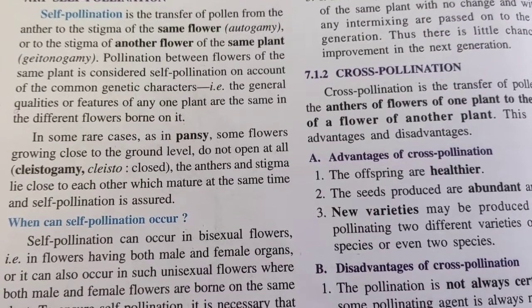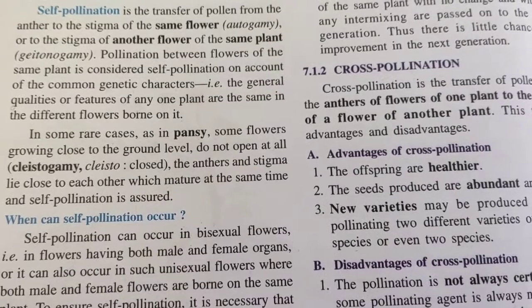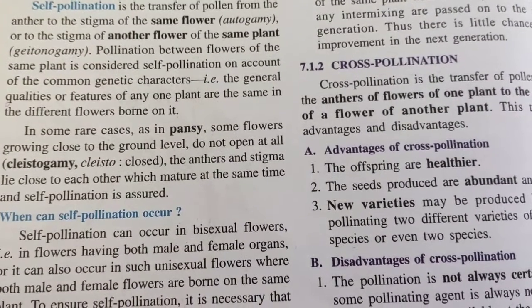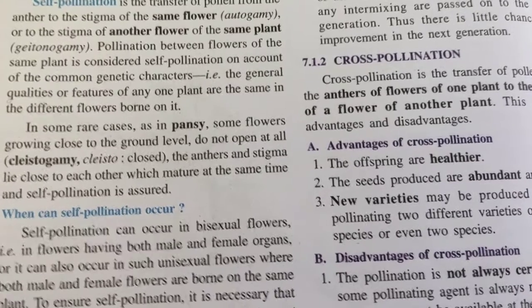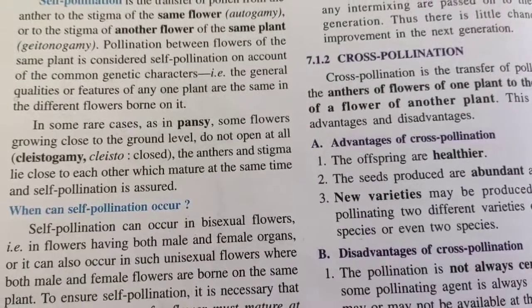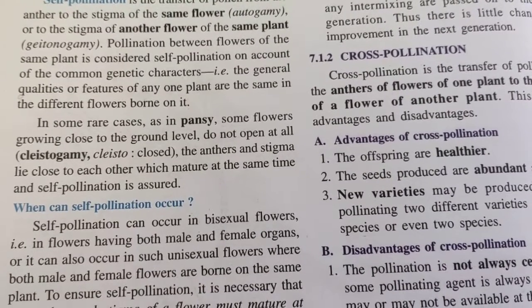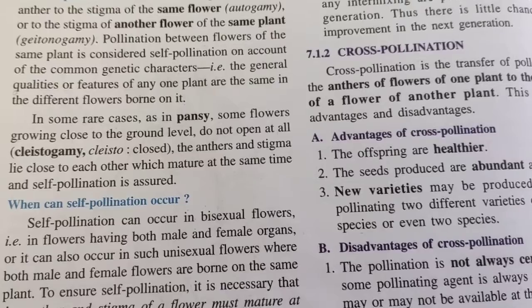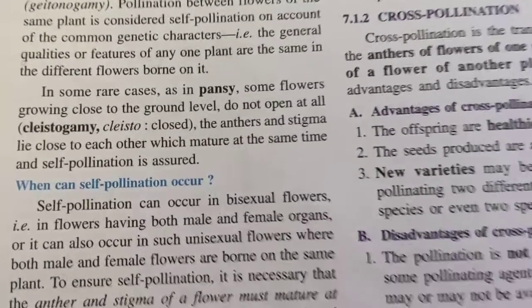Pollination between flowers of the same plant is considered self-pollination on account of the common genetic characters. That is, the general qualities or features of any one plant are the same in the different flowers borne on it, because it is the same plant. So as many flowers are present in that plant, all the flowers will carry the same genetic characters. Now there is an exception.